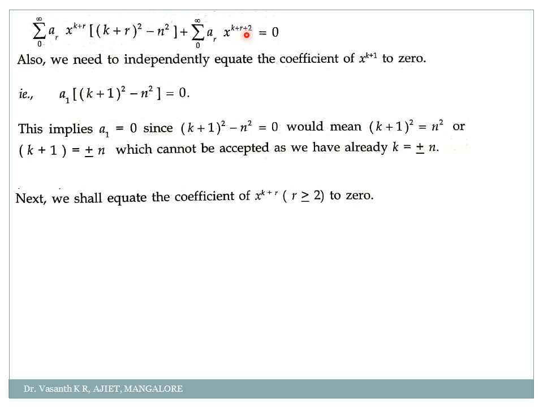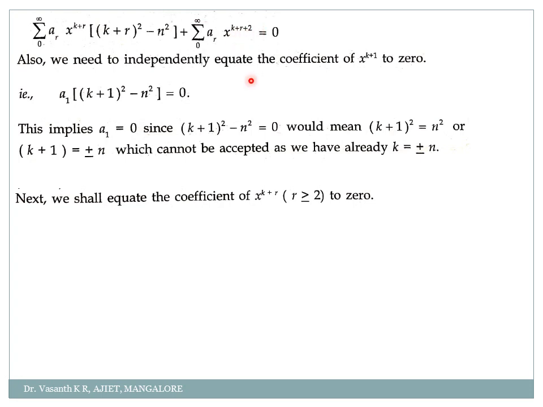Yes or no? Yes, I will get k plus r here. How? If you just replace r by r minus 2, won't I get k plus r here? Yes, it is possible. So be careful my dear students. So don't think only the first term is having k plus r. See, we will get k plus r plus 2, is it not?